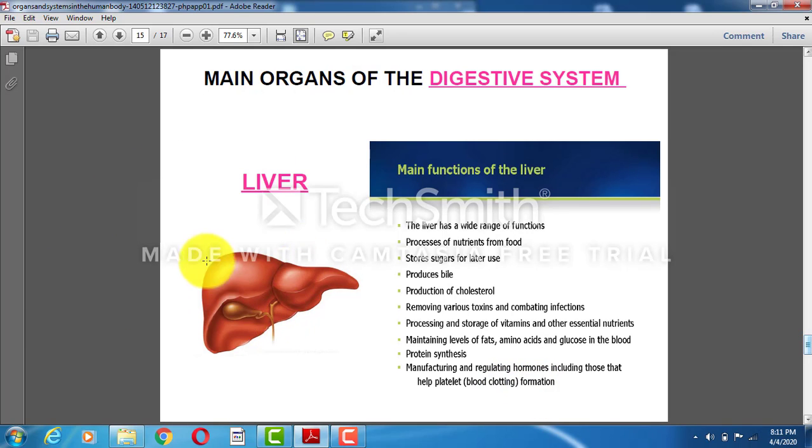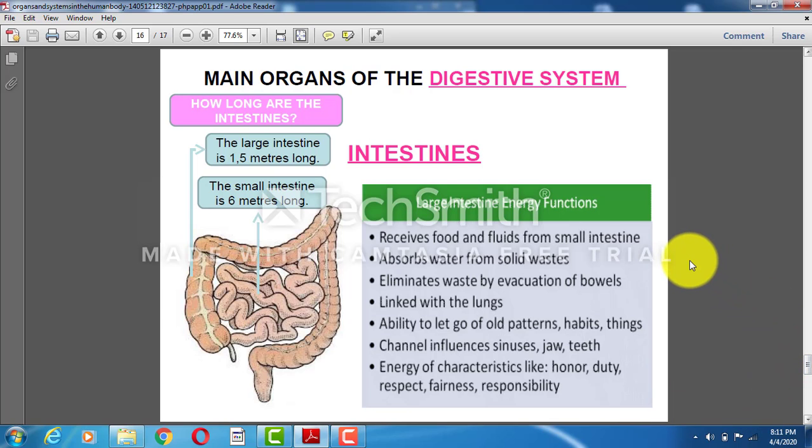So liver, we have to protect the liver because any damage in the liver will cause the collapse of the body. So you have to keep your liver healthy by eating healthy foods. So those who drink and smoke, their livers are actually malfunctioning. So we should always eat healthy foods.